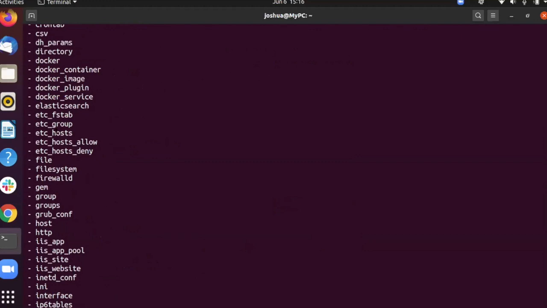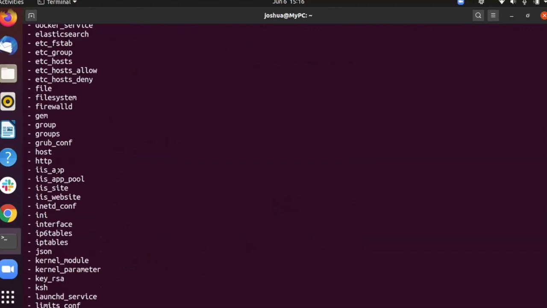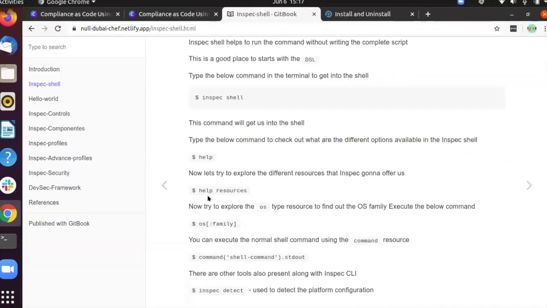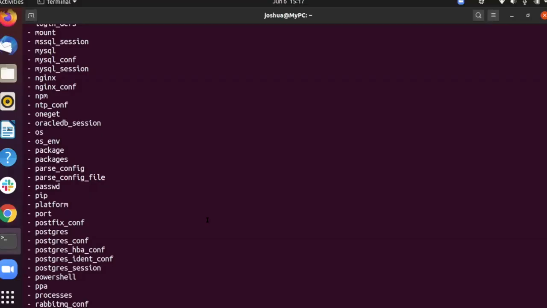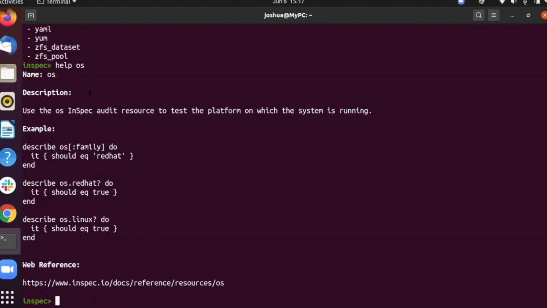For example, you could see there is Docker container, and if you are using Ubuntu, there are apt and many other modules here. For the demo, I'm going to show the OS resource. For getting the information about the OS resource, you simply have to type help and the resource name. You could get the basic description about the OS resource.